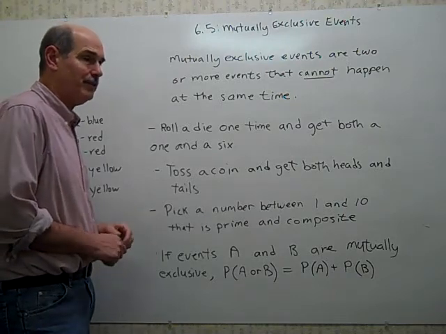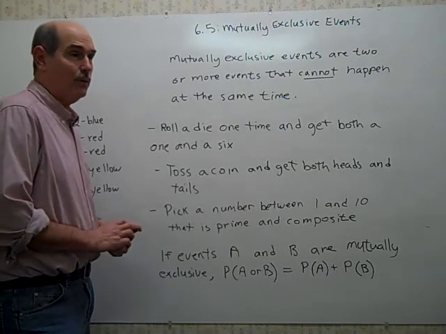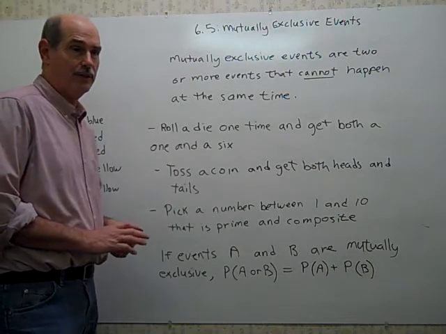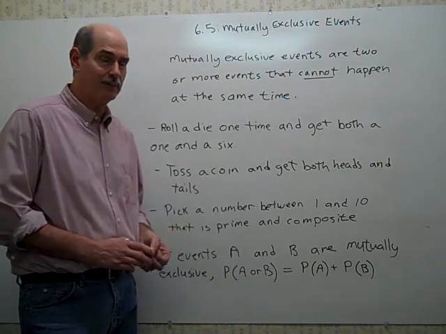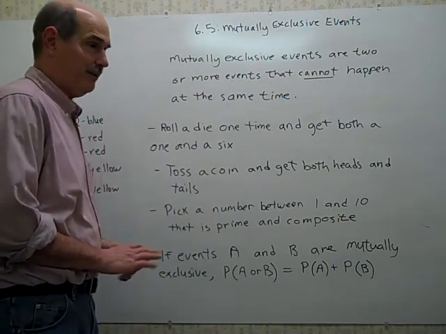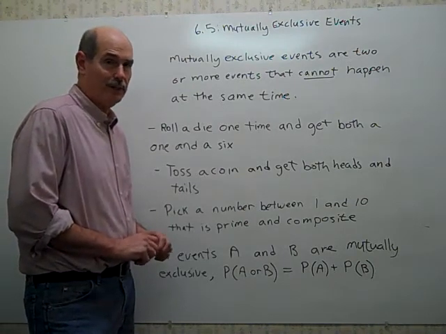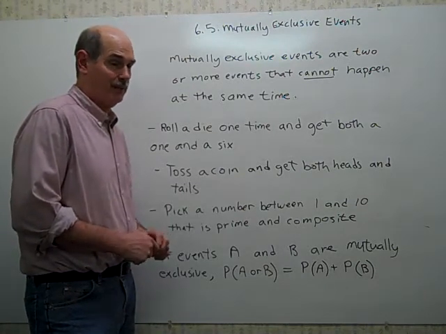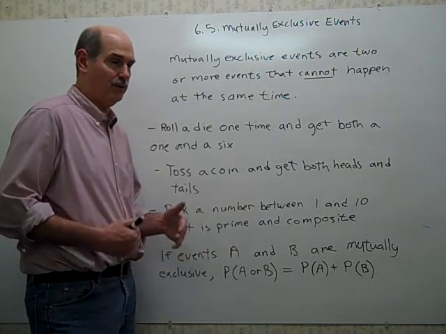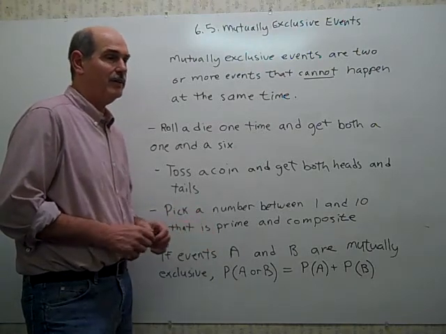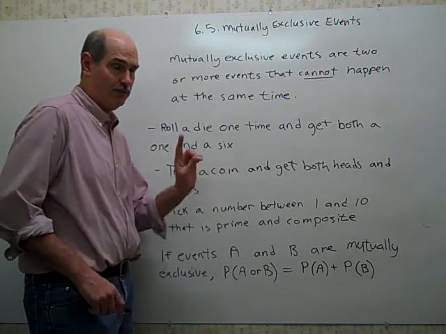By the way, I forgot to tell you last time, if something is certain to happen, the probability is 1, or 100%. You can express probabilities as a number between 0 and 1, or as a number between 0 and 100%. If something is not going to happen with a certainty, it cannot happen, it's impossible, there is a 0% probability of it happening, or the probability of it happening is 0. So you can express probability as a range of numbers between 0 and 1, including 0 and 1, or between 0%, including 0%, and 100%. Because 100% means 1, same idea.